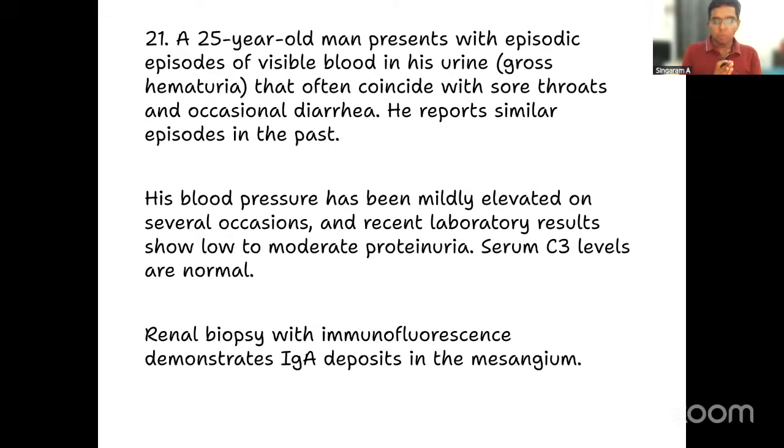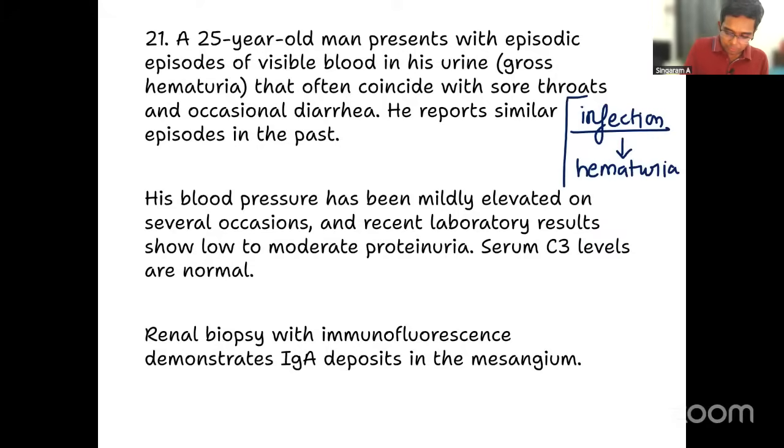Okay. Moving on to question number 21, a little long question. Let's see that in some detail. A 25-year-old man presents with episodes, that means in between episodes, of gross hematuria that often coincide with a sore throat and occasional diarrhea. That means during the time of infections like sore throat and diarrhea, he is also having hematuria, right? So associated with the infection, he is having hematuria.